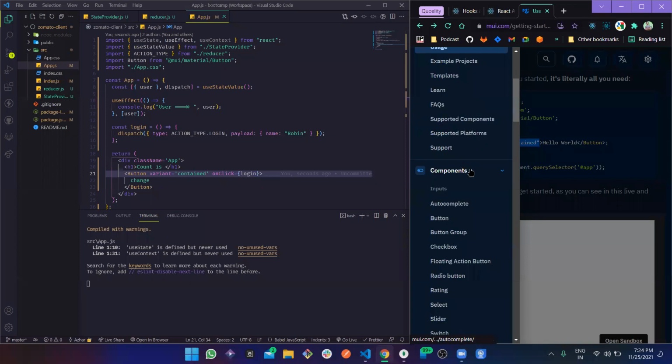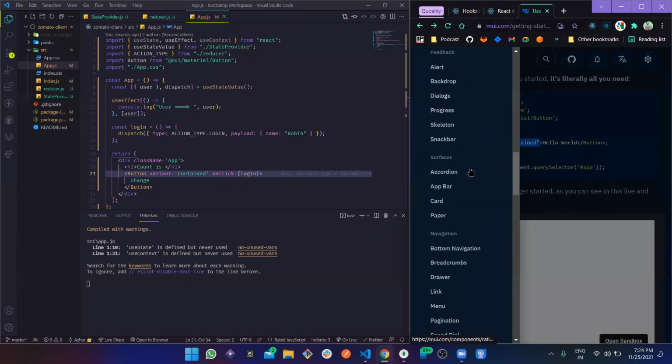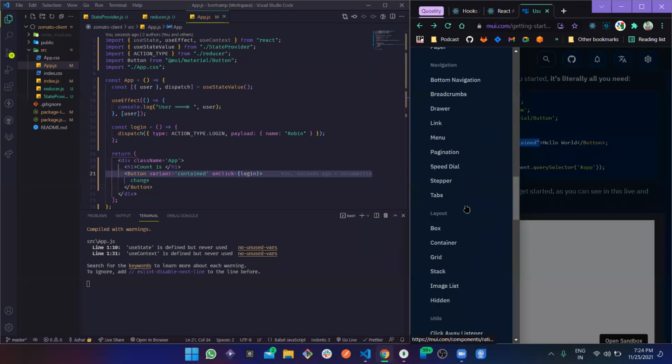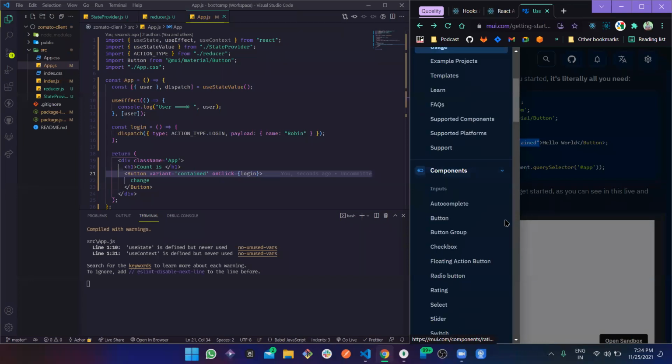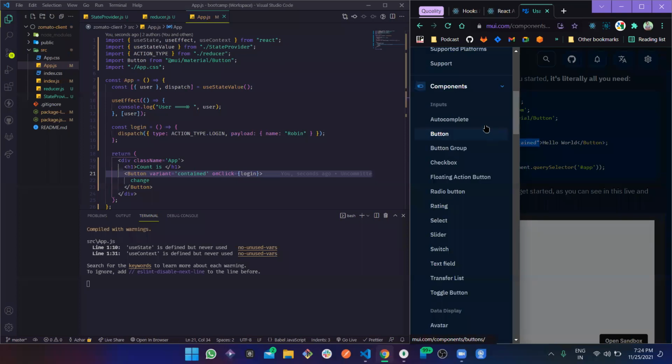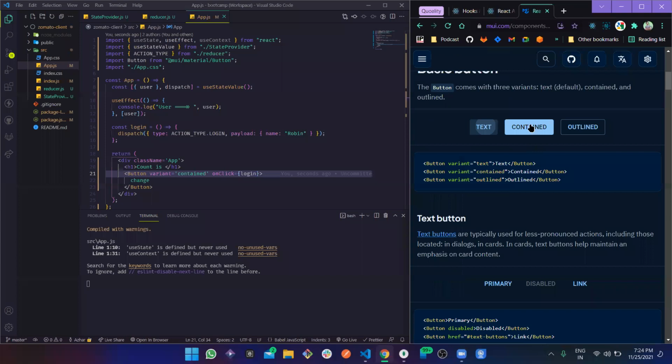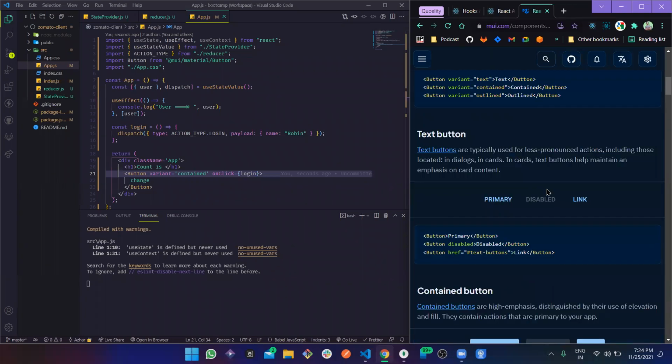And here just go and explore all of these components. There are predefined components, and it's so amazing. Suppose the button, we are going to work with multiple buttons. So here they have so many examples. Suppose this is the regular one without variant, and the default one is text actually. There's the contained, and this is outlined, and all of these have such a smooth, materialistic feel, right?